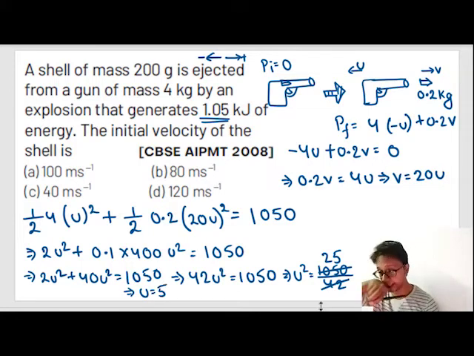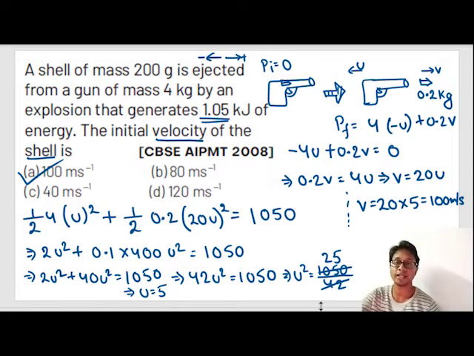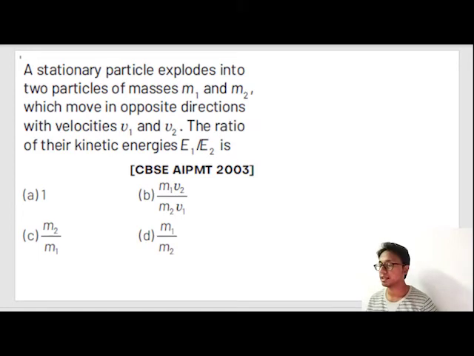But the question is asking the velocity of the shell, not the velocity of the gun. The velocity of shell is 20 times the velocity of gun. So velocity of shell is 20 into 5, which is equal to 100 meter per second. The correct option is option number A. Let's do the next question.